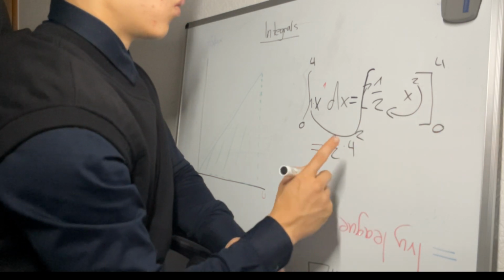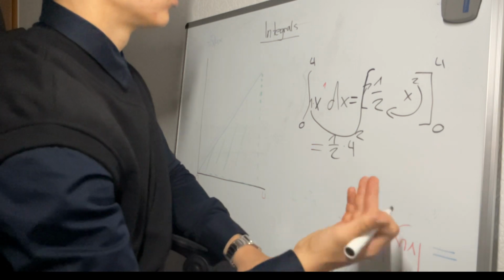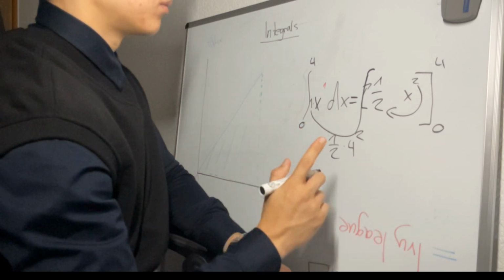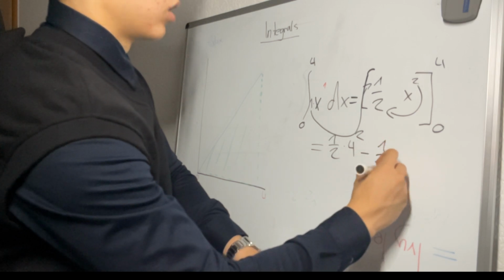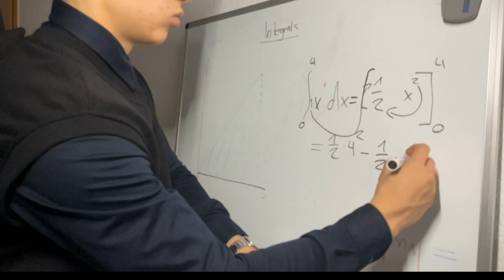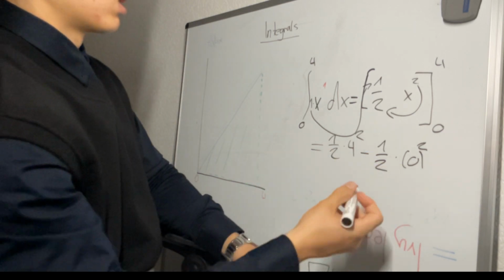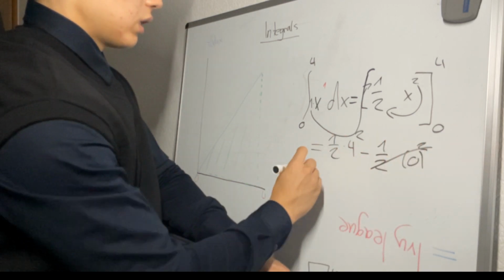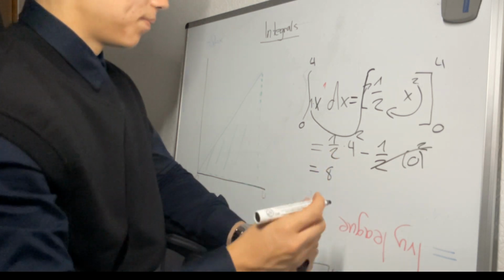So we haven't done anything else except plug in the 4. And then we always have a minus. That's always there. And then 0. But that's just 0, so we can skip that. And that leaves us with 8.